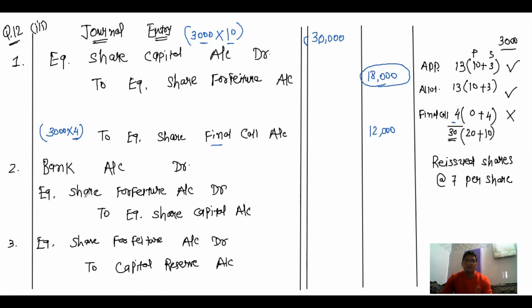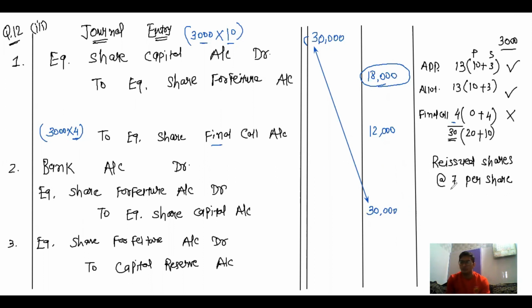Now in the second journal entry, whatever amount is debited, the same amount is credited here. So in the second journal entry, equity share capital account credited for 30,000.